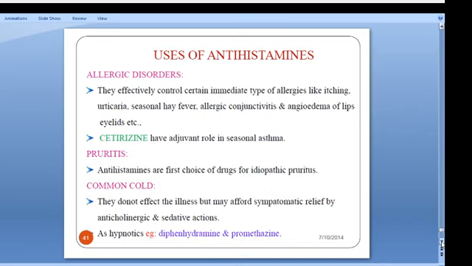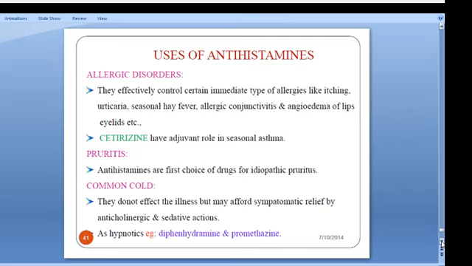In allergic conditions, they effectively control certain immediate type allergic conditions like itching, urticaria, seasonal hay fever, allergic conjunctivitis, angioedema of lips and eyelids. Then cetirizine has an adjunct role in seasonal asthma.